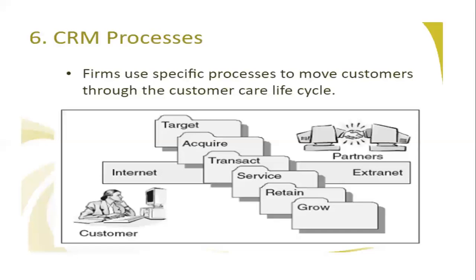Sixth is the CRM process. Firms use specific processes to move customers through the customer care lifecycle. Customers use the internet and the extranet, and so do partners. First, you have to target the customer. Then you have to acquire the customer. Then they will do the transaction. Then comes post-transaction services. After that, you have to provide such facilities that he should be with you as a loyal customer, and that is nothing but retaining him. And then you have to grow the business. So this is the process which talks about CRM.